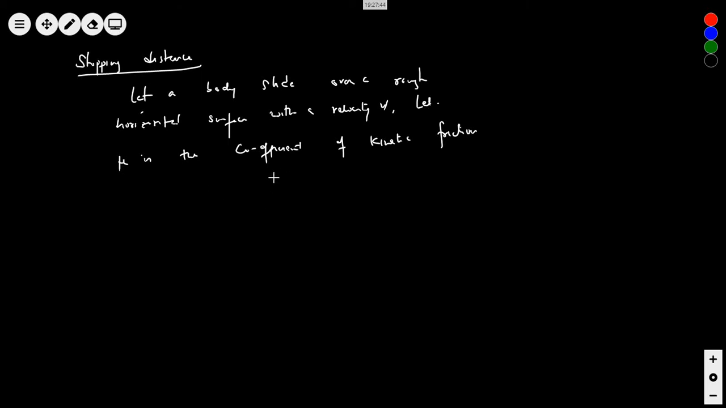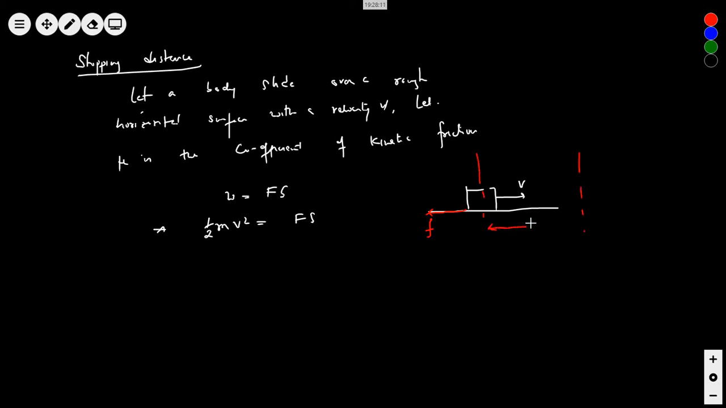So what do you think work done will be? Work done would be force into displacement. But what is work done here? Half m v square is equal to F into S. So this is the situation. This is the box which is moving with the velocity v, and this is the frictional force. It takes some distance to stop. This distance is called what? Stopping distance.